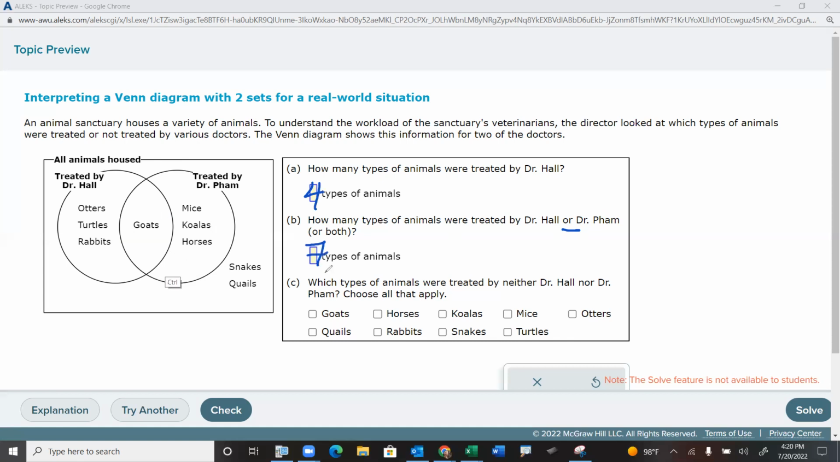Let me get that right. Okay, so which types of animals were treated by neither Dr. Hall nor Dr. Pham? Okay, so neither of them. Well, the only animals that weren't treated by either of them were snakes and quails. So that would be our answer. And that's kind of how you do these kinds of problems.